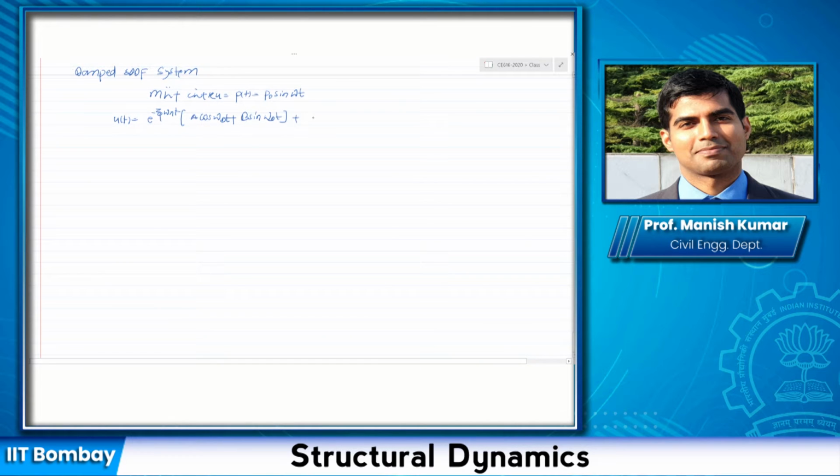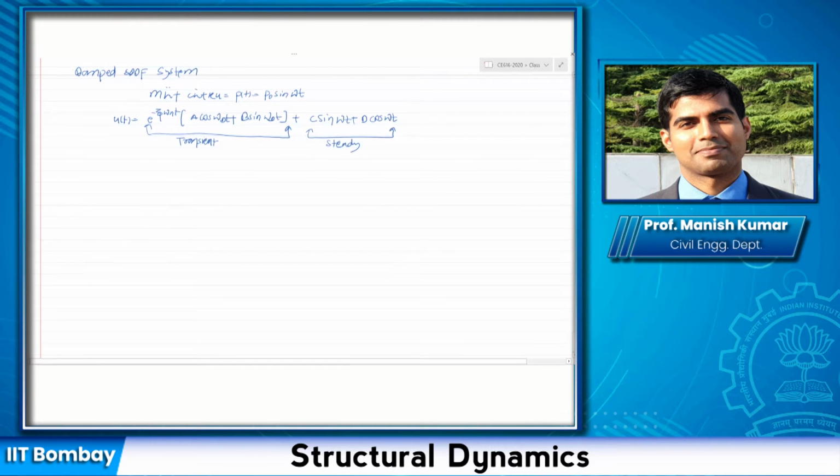And then there was the particular solution, which I wrote as this. Based on our discussion, this solution reduces to 0 after some time. We call it the transient solution. So the total solution consists of the transient solution and the steady state solution.